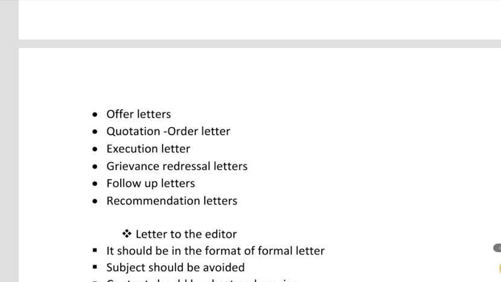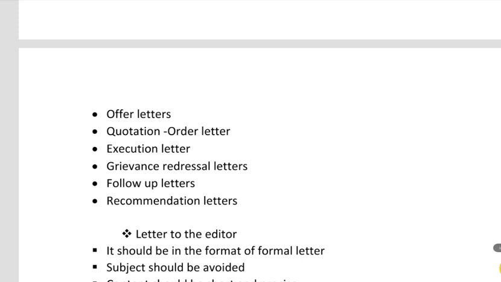The content is the same as what we have discussed so far. It should be in formal letter format. It should have from address, to address, date, subject, content, conclusion. All these things should be there, but the content should include the offers that the company is providing, and why it is providing a 50% discount or clearance sale, whatever it is, that is to be specified. So these are the things to be included in the offer letter.